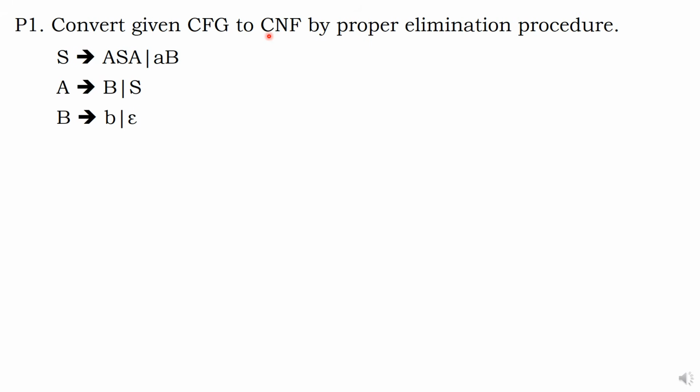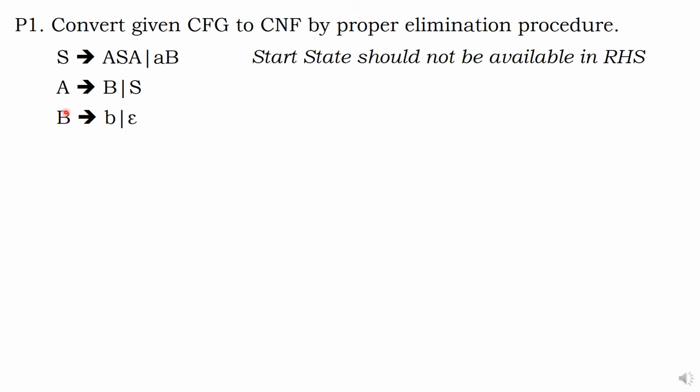Convert the given CFG to CNF by proper elimination procedure. Now they have given the problem. Don't start Chomsky Normal Form immediately. First check whether there is any useless symbol, any epsilon production, any unit production. If so, first eliminate that. Now let us see about useless symbols. The capital letters coming here are A, B is terminated, S is also terminated. So we can reach A, we can reach B. So I can say there is no useless symbol here.